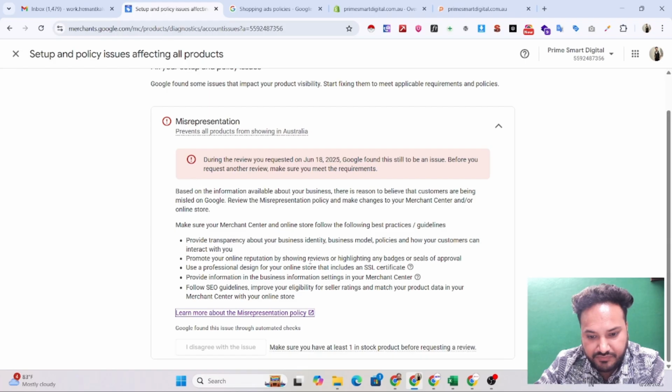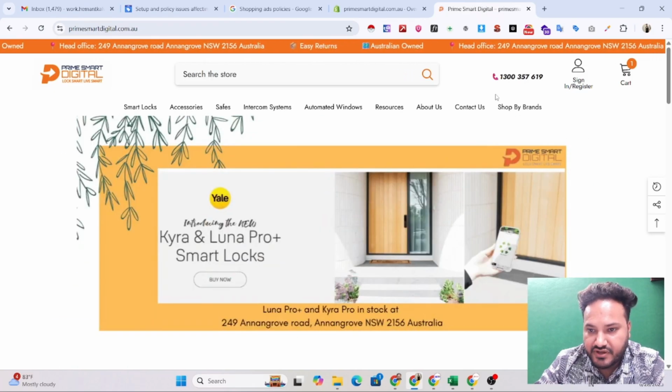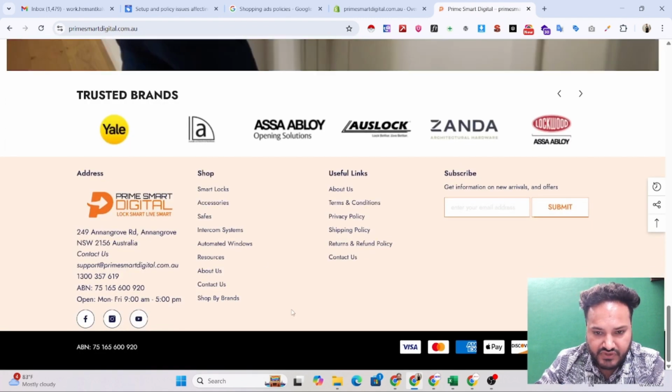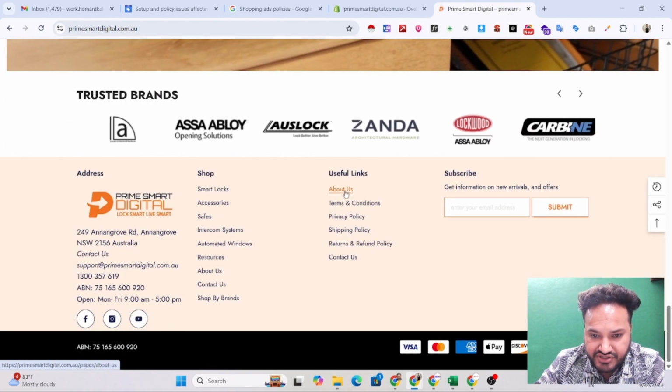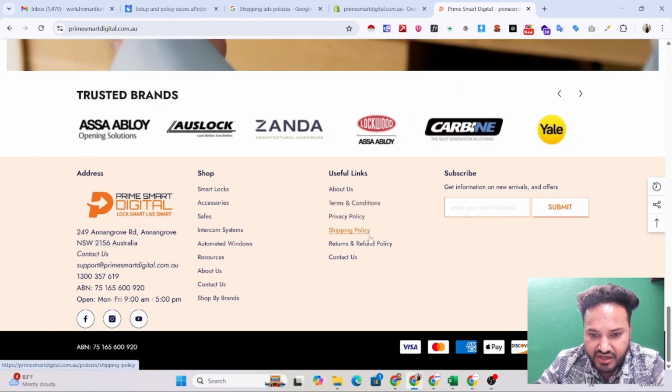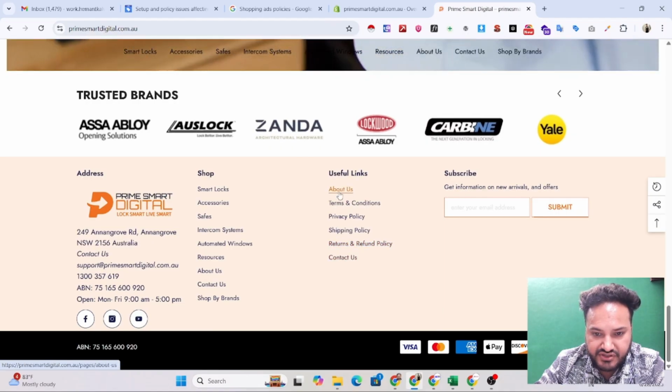So let's jump into the best practices which we need to implement in our website to avoid these kinds of errors. First thing first, you will need to add your phone number. You need to add the about us policy, terms and conditions, privacy policy, shipping policy, refund and return policy, contact us.